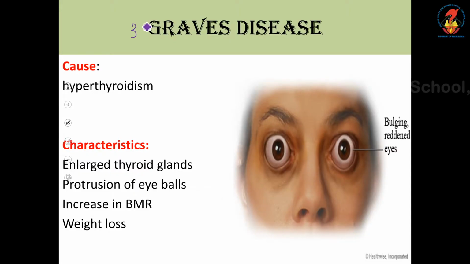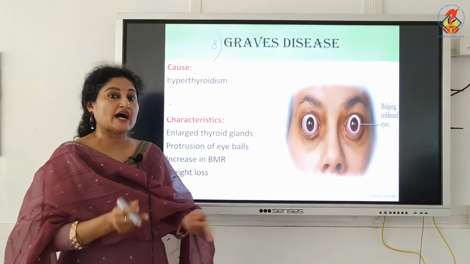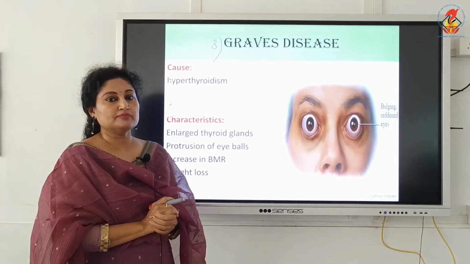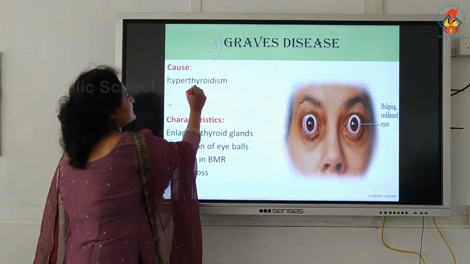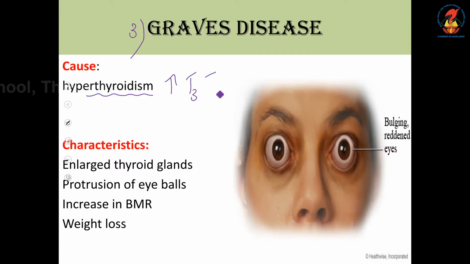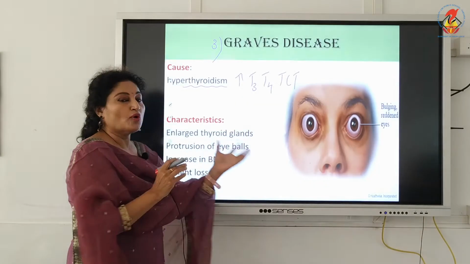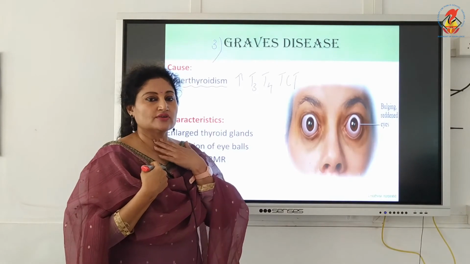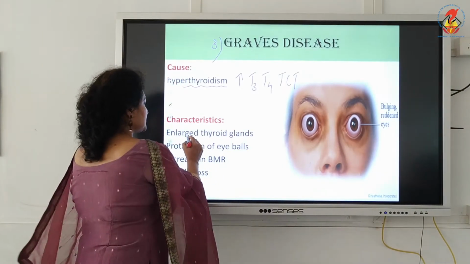Again, the next disorder, Graves' disease, is again related to the thyroid gland. In goiter it was hypothyroidism, but here it is hyperthyroidism, just the opposite: increased secretion of the thyroid hormones, namely T3, T4 and TCT. But in both cases, this throat region, the thyroid gland, gets enlarged.